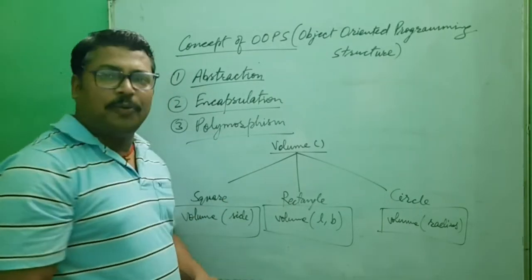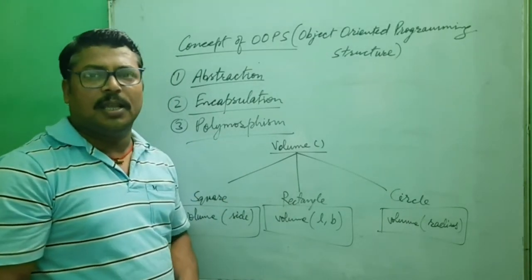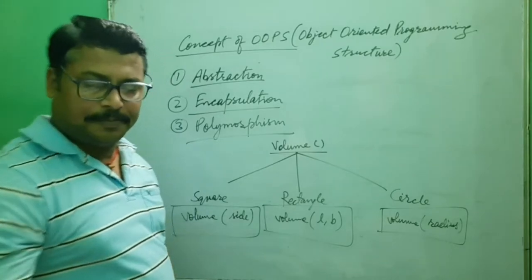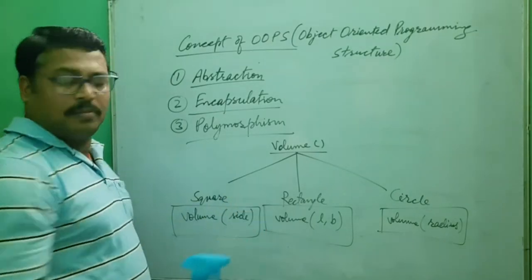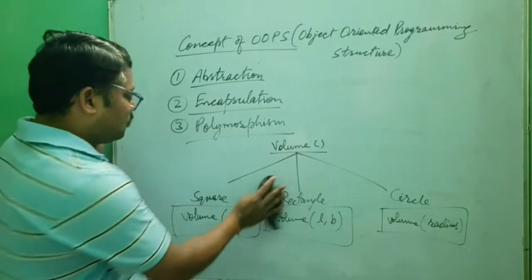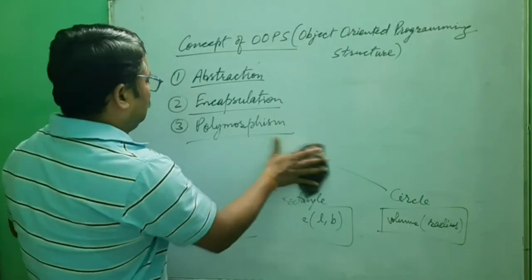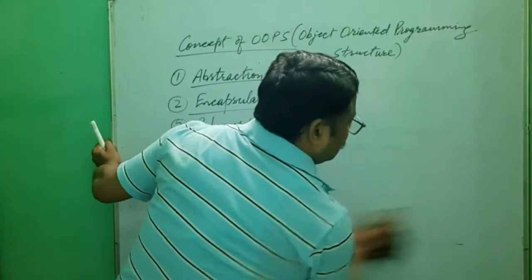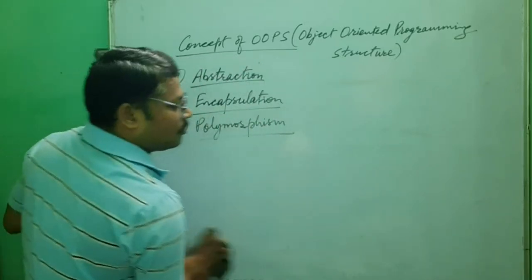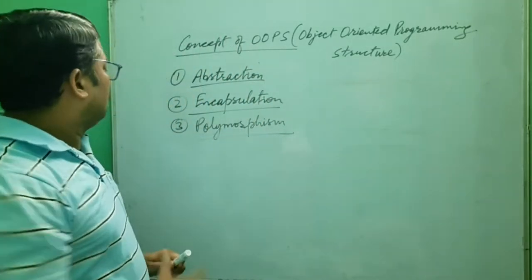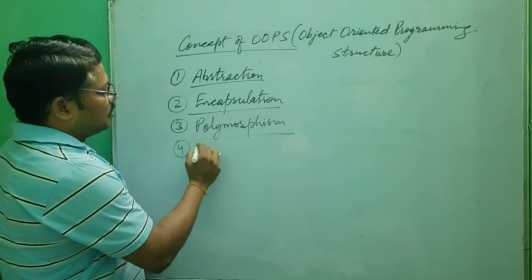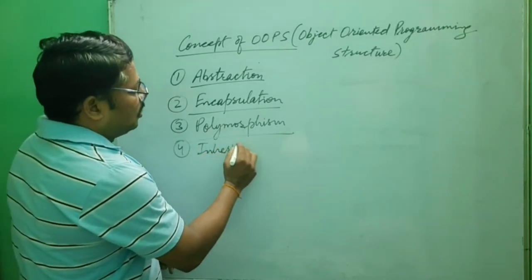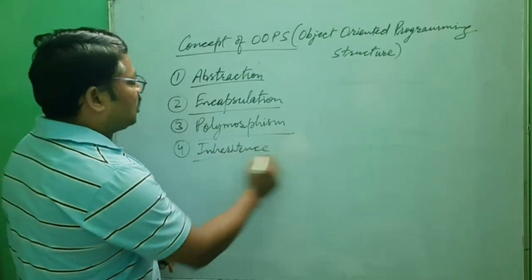Okay. Now the fourth one we understand is inheritance.